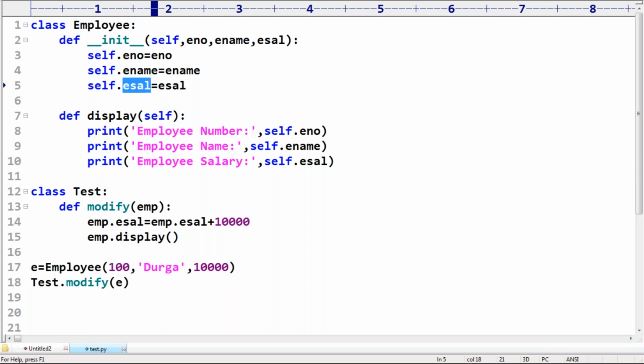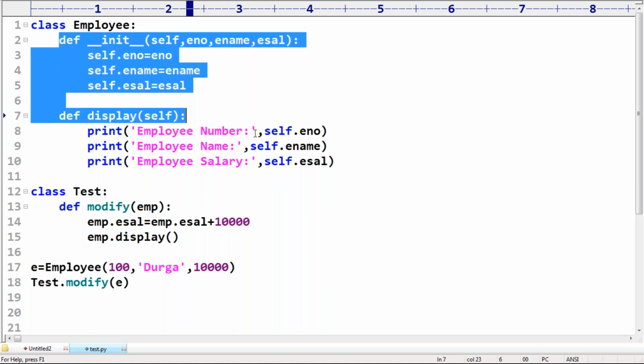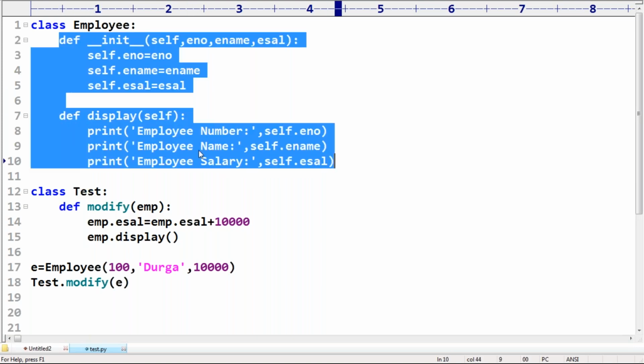Clear, right? Yes, if you want to, you can call the modify method of the test class inside the employee class also. No problem. Acceptable. So accessing members of one class inside another class, is it possible? Is it possible to access or not? That's what I'm telling. Clear? Any doubt?